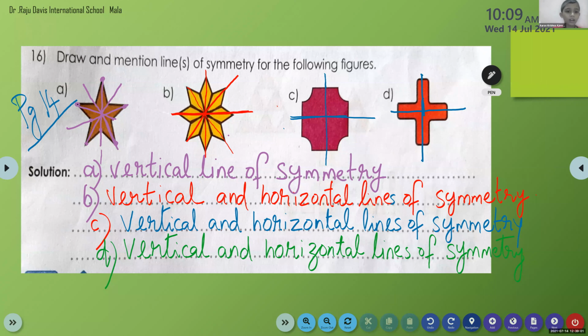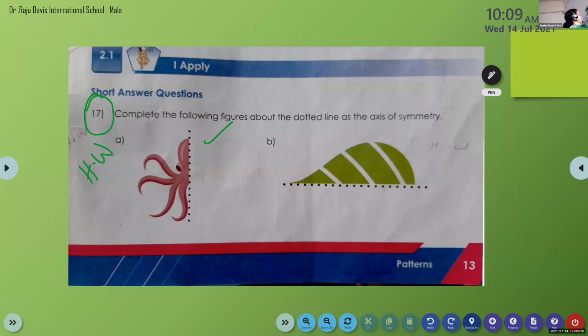I finished the 16th. Okay. So children, I hope you have completed question number 16, all of you? Yes. Okay, question number 17, children, you have to do as homework. Ma'am, I completed question number 17. Excuse me, ma'am. Yes.